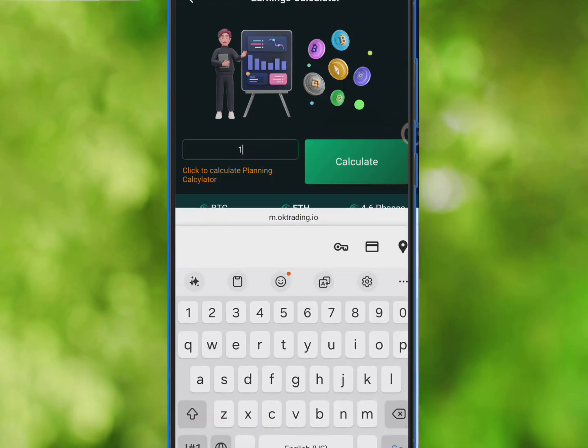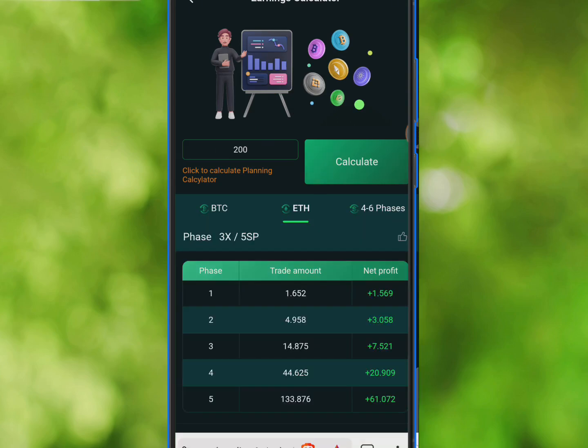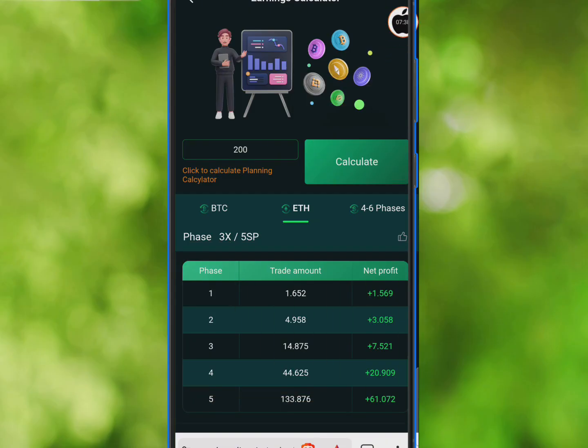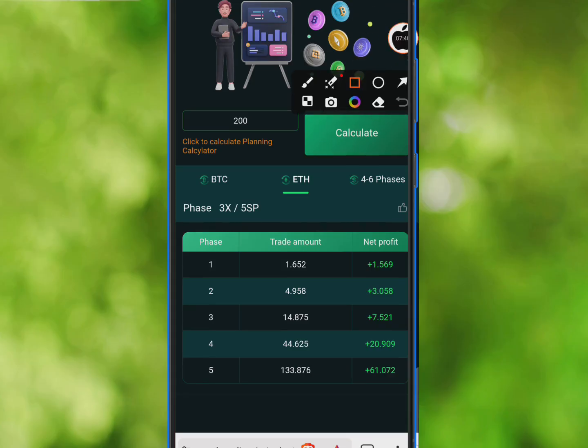So when you select Ethereum, then put in the capital that you have on your balance. Let's say, okay, you just made a deposit of $200. Put in $200 over there and click on the calculate button. So when you click on the calculate button, you are then going to get the results down here. Now there is something you need to change. This is also very important.